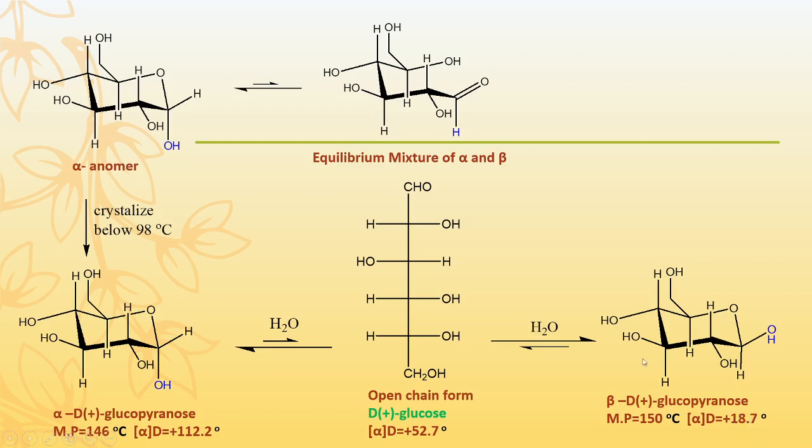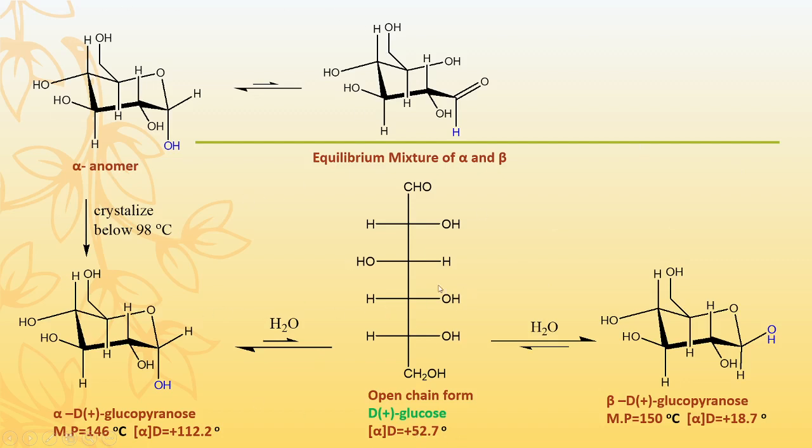Initially the optical rotation is 18.7 degrees, but if we add water to this beta-D-glucopyranose, hydrolysis also takes place and the ring opens, and the optical rotation gives 52.7 degrees. That means the alpha anomer and beta anomer give the same optical rotation after hydrolysis.